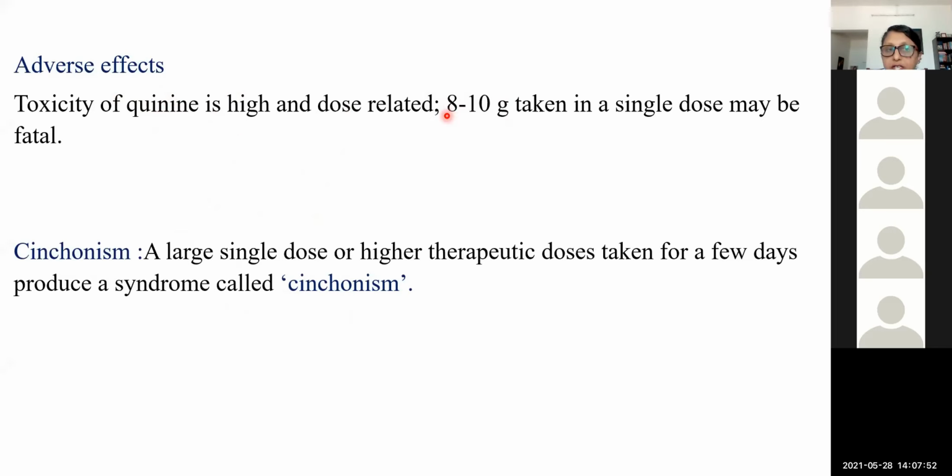But this should be given after the full curative dose of chloroquine or any other blood schizonticide, or simultaneously along with it we can also give. So it should be given for 2 weeks at least along with the schizonticide, or after; once that is over, next day onwards we have to give primaquine. So it will eliminate both the exoerythrocytic as well as the erythrocytic phases of the parasite because we are combining it with a schizonticide. But before starting, we have to see the G6PD status of the patient. Otherwise, if they are G6PD deficient, they can develop hemolysis, and it should be taken along with food to reduce the side effects.